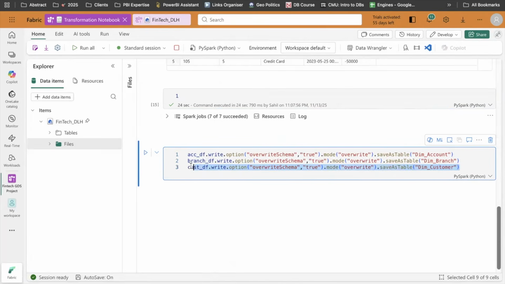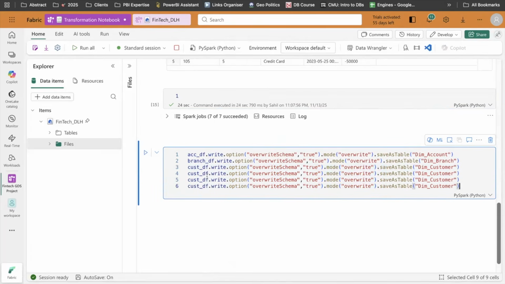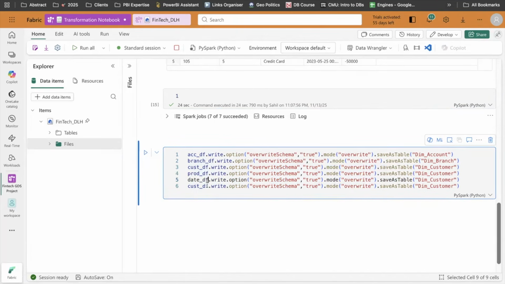I will do the same thing for date and product. This will be for other tables. Here I can do for products, here I can do for dates, and here I can do for fact. This will be my names: fact transactions, dim date, dim product. This makes sense, this makes sense, and this makes sense.